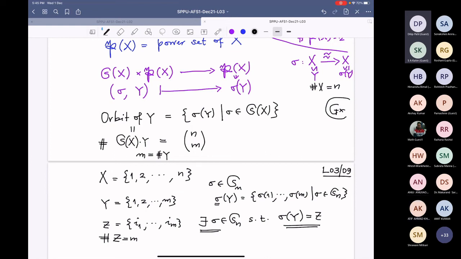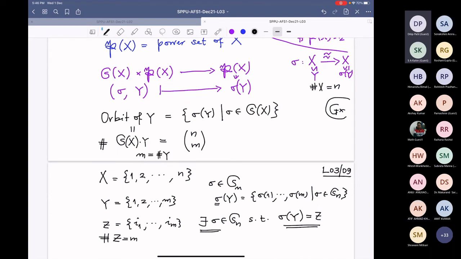Now is it clear? Yes, sir. So did I not write correctly that the number of elements in the orbit is precisely how many ways you can choose your subset from an n-element set, and that is precisely this binomial number? So basically you mean the number of ways in which we can select Z from X. Yes. Isn't that the same as the orbit? Yes, sir.